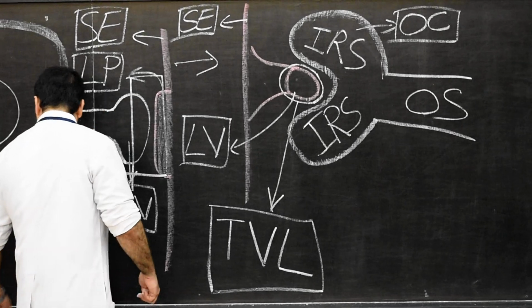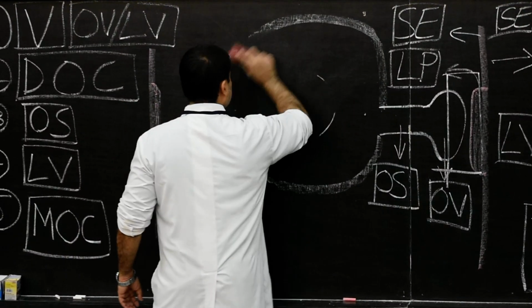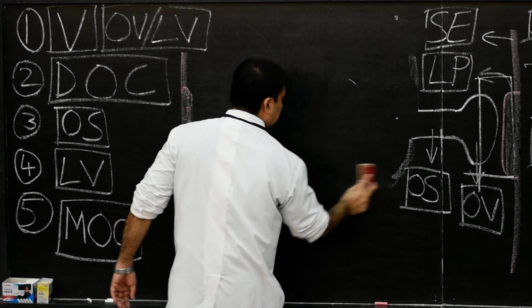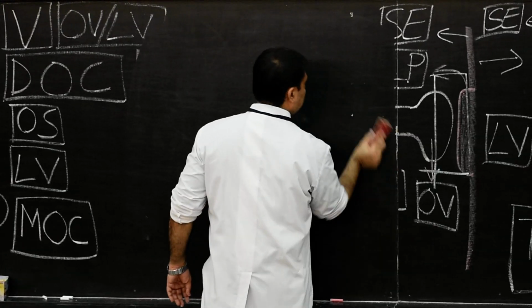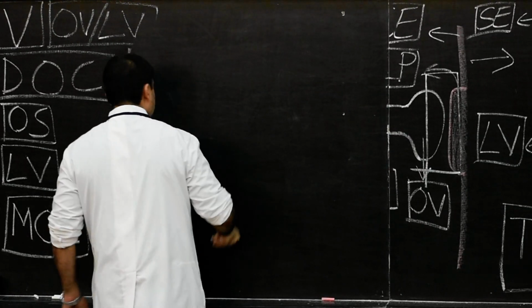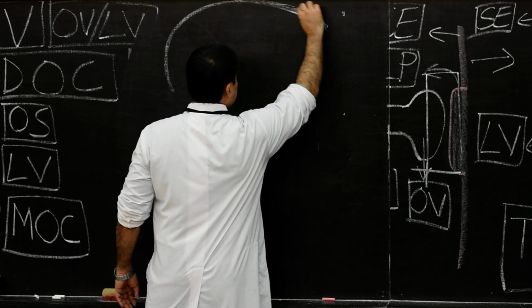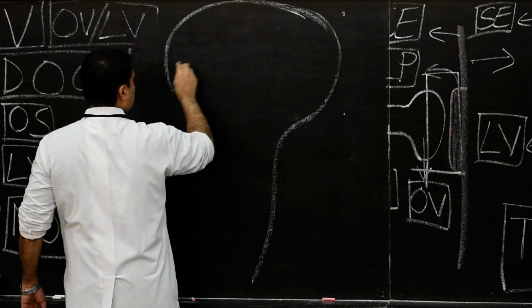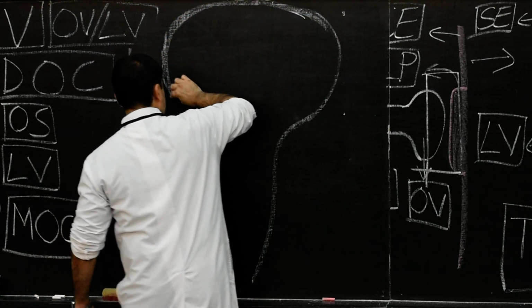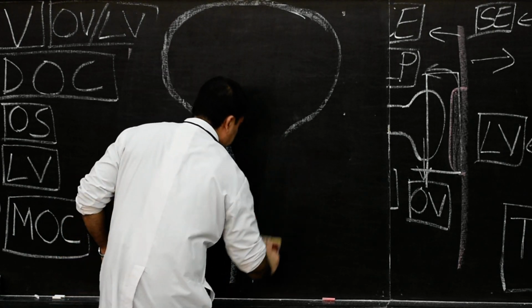So that choroid fissure, which we will show over here, will be in an inferior view. That choroid fissure will be in an inferior view, and this is how we show. This will be the optic cup, this is the optic stalk. Once again, here, this will be the optic stalk. Let me straighten this.